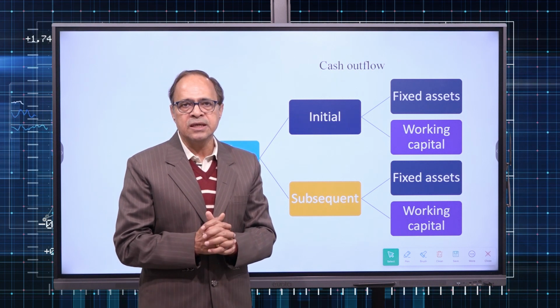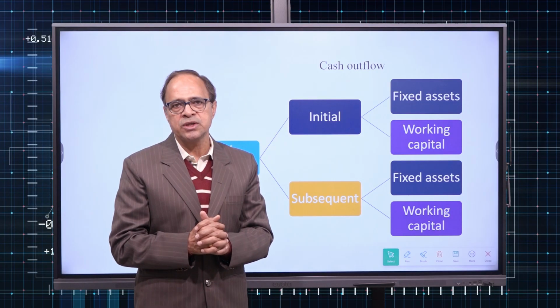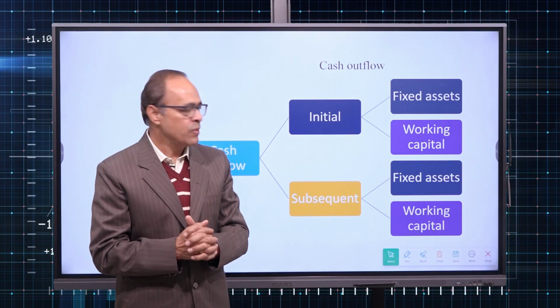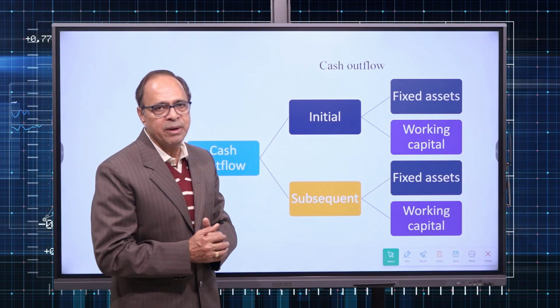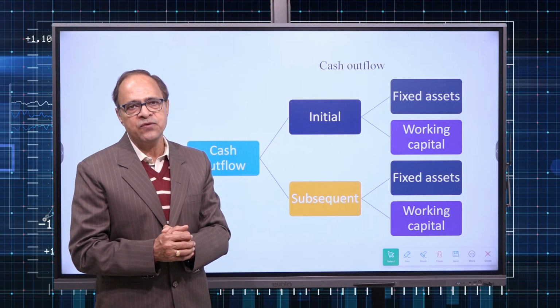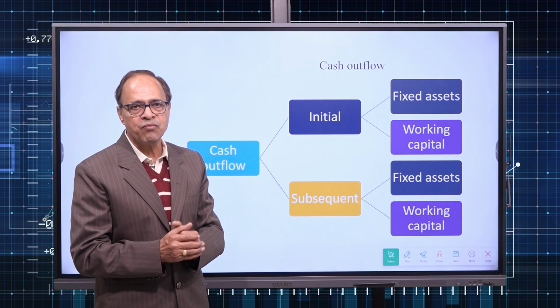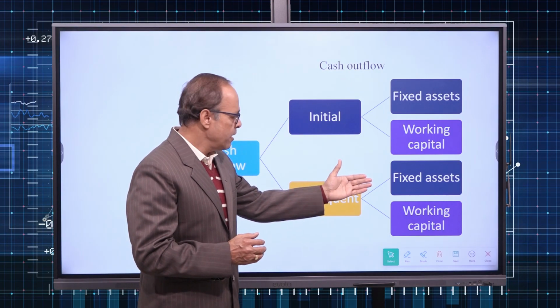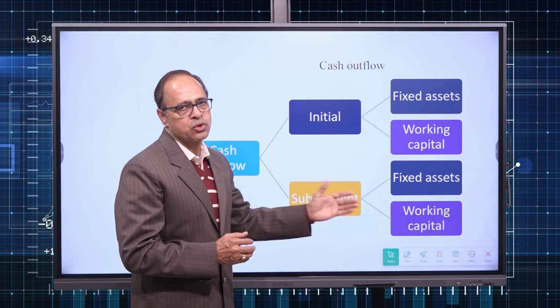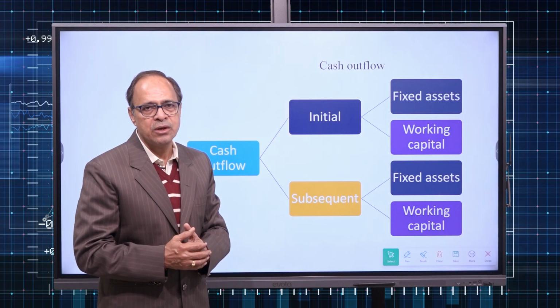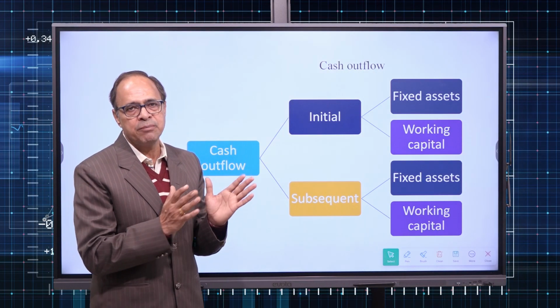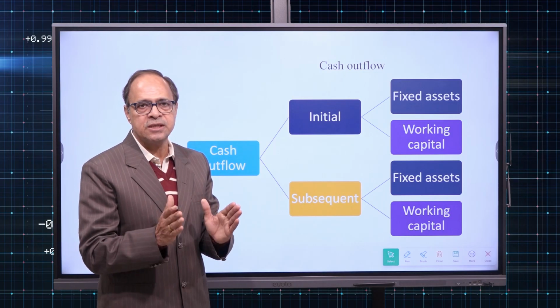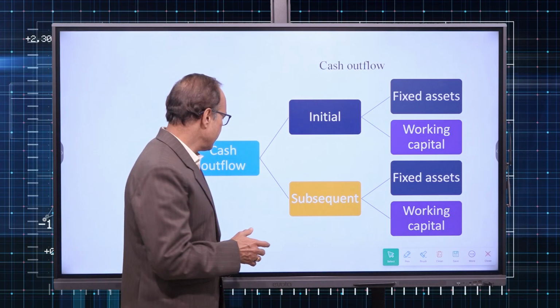However, in certain cases, when the company goes for expansion of the activities, then subsequent cash outflow might also be there during the lifetime of the project. Subsequent cash outflow can either be on fixed assets, on working capital, or on both. It depends upon the scenario. So in total, cash outflow will be like this. So the first step is to estimate the cash outflow.